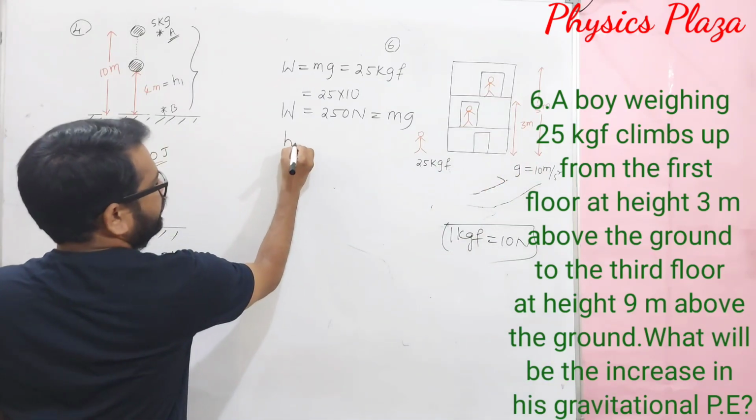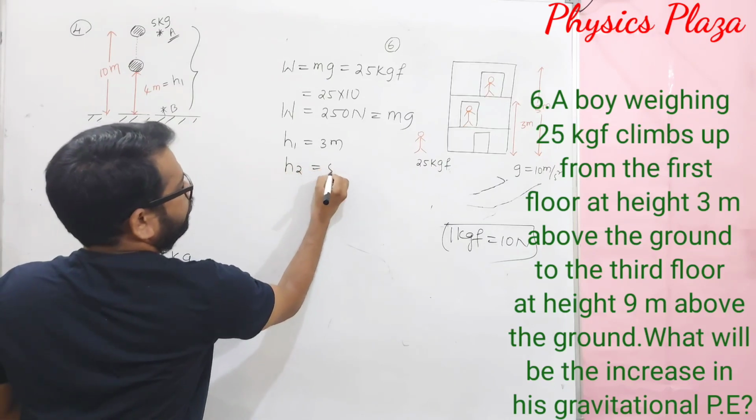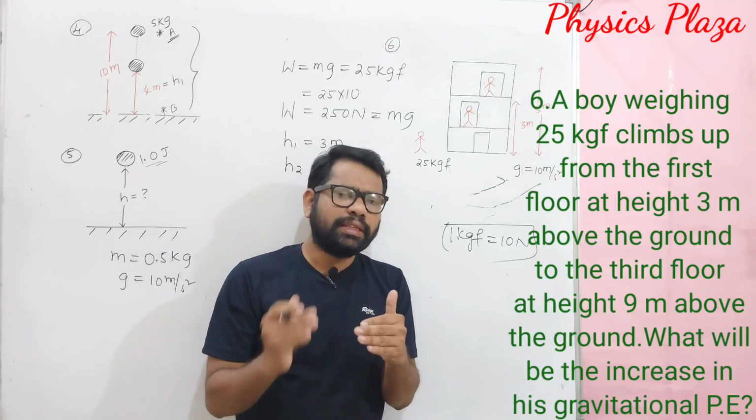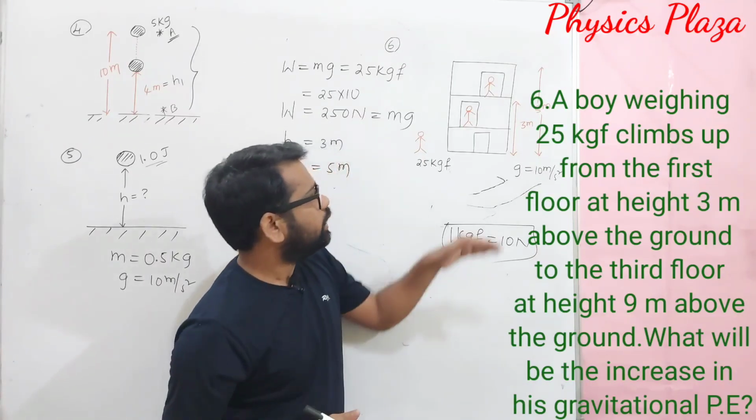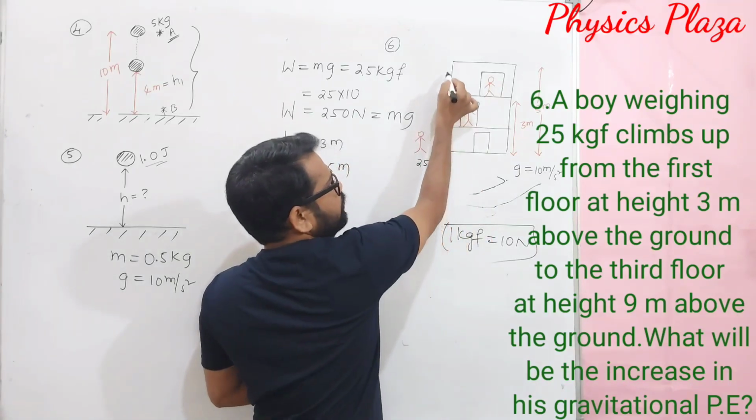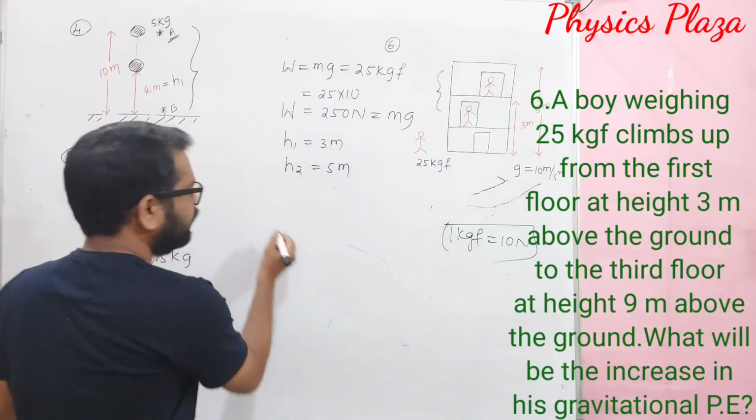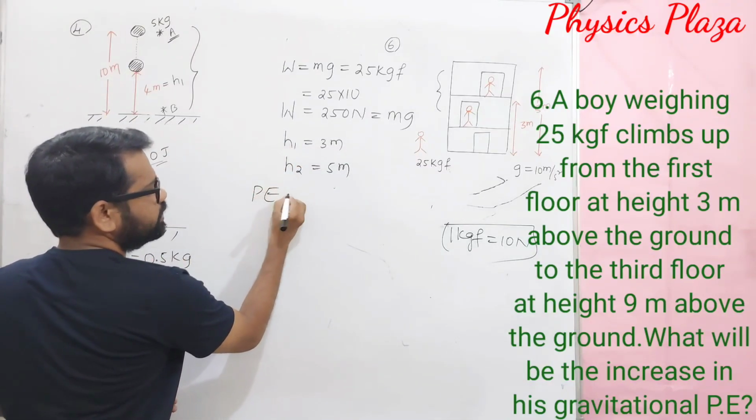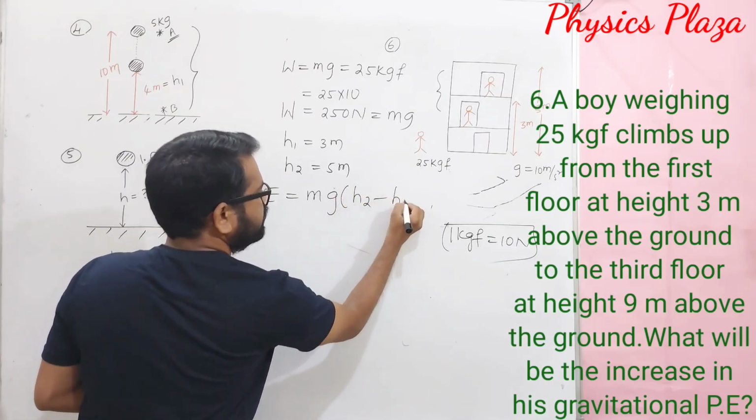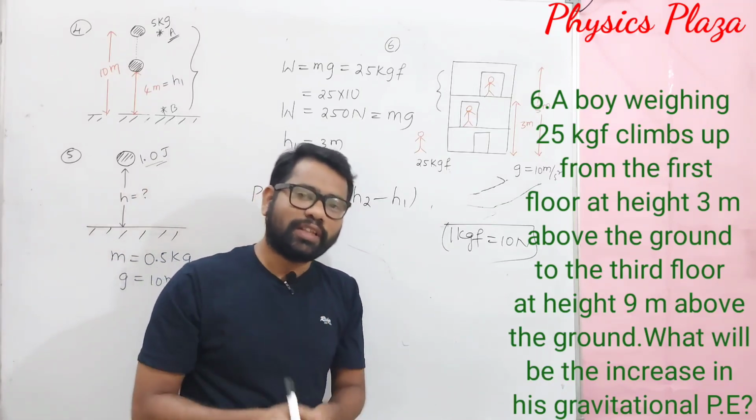So h1 is 3 meters and h2 is 5 meters. Children, individually we can calculate the gravitational potential energy at heights 5 meters and 3 meters, and subtract so that this will give you the increase in potential energy. If not, we can have this formula: P is equal to mg into h2 minus h1. That's it. Now directly you can substitute the values and you will get the answer.